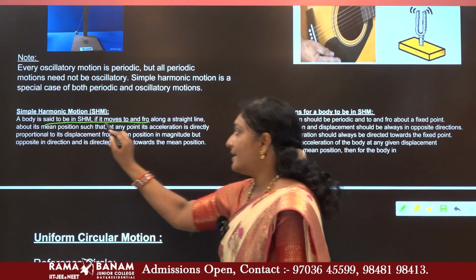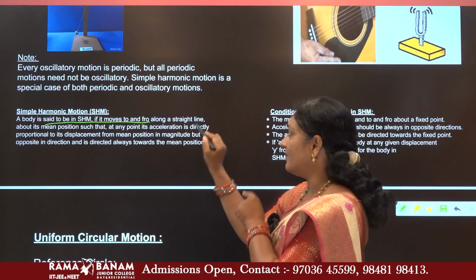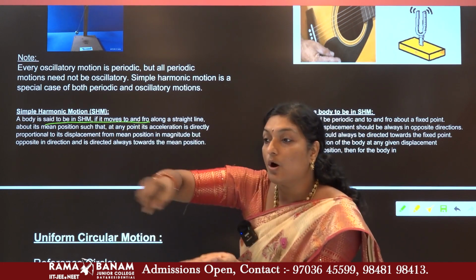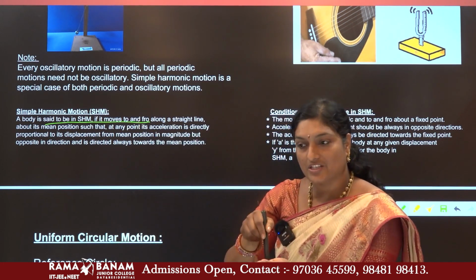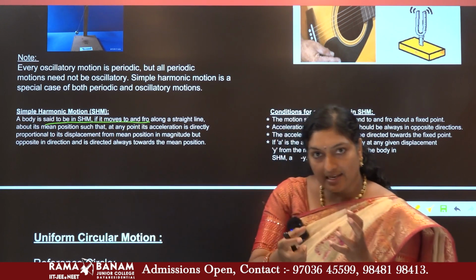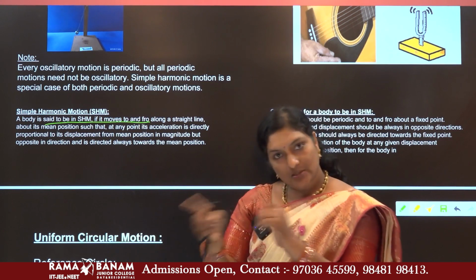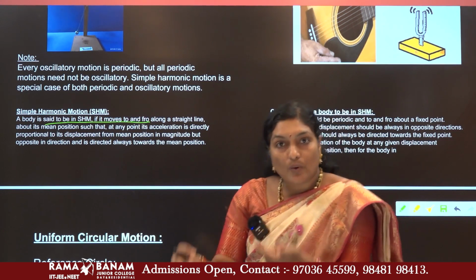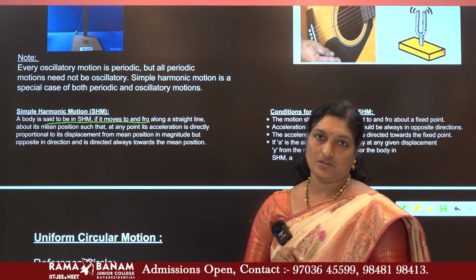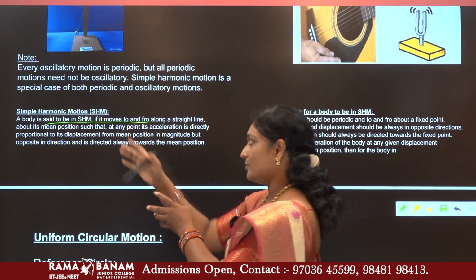A body is said to be in simple harmonic motion if it moves to and fro along a straight line such that the acceleration and displacement are equal in magnitude but opposite in direction. I repeat, what is simple harmonic motion?